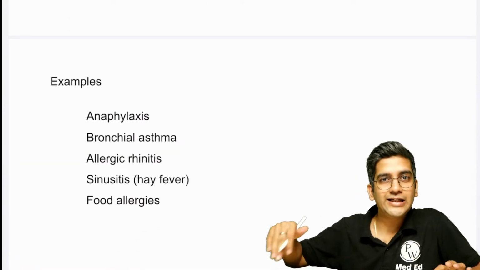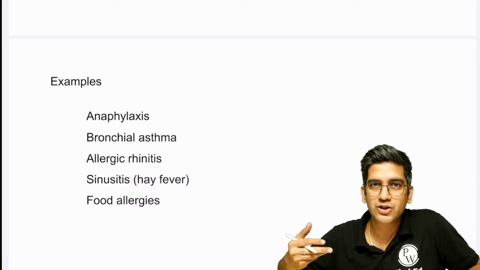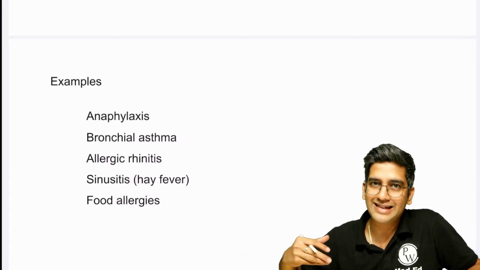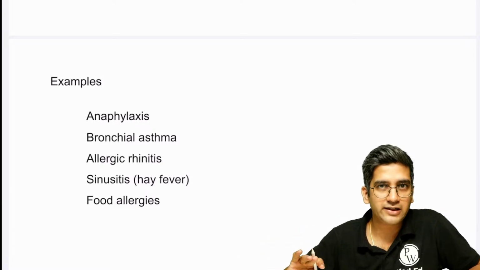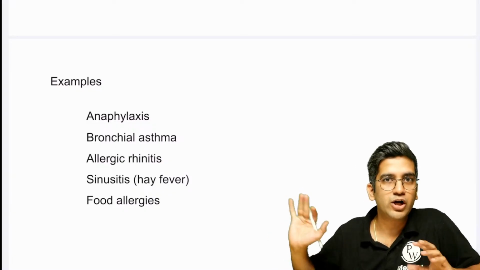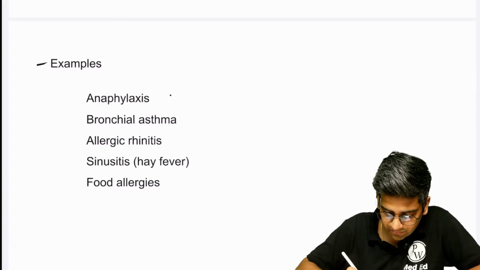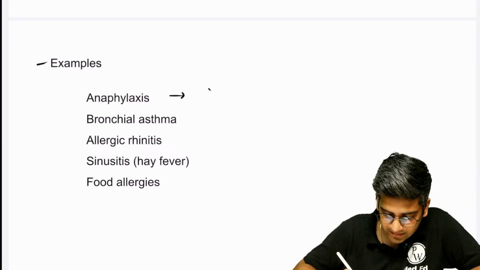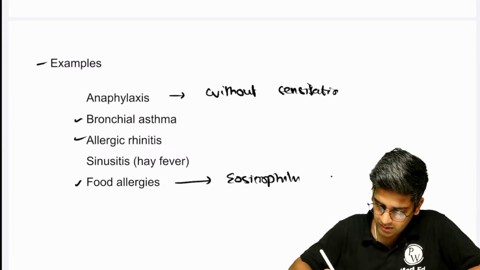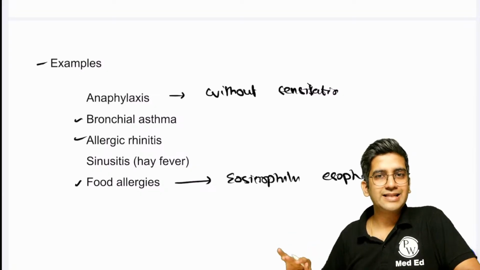And if you want an integration, write about mast cell stabilizer, sodium cromoglycate, write about antihistaminics, write about leukotriene antagonist. You can put that in the diagram and write. I can block in this way, right? Examples. Anaphylaxis is an immediate thing with esophagitis. Fine. All these are examples of type 1 hypersensitivity.